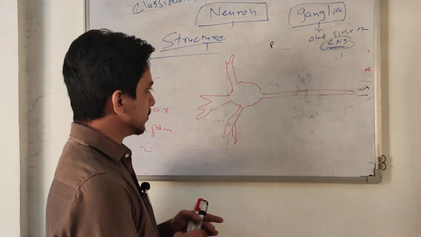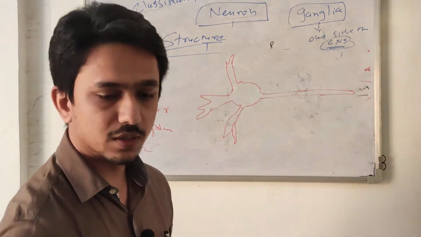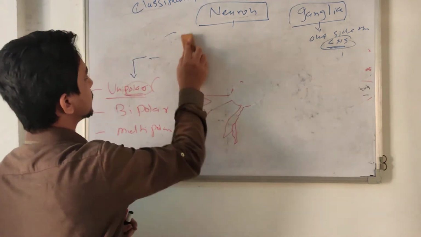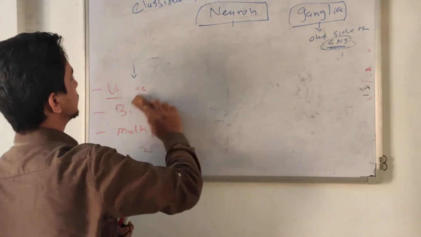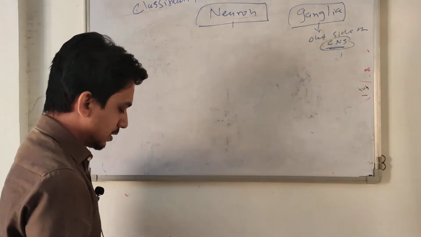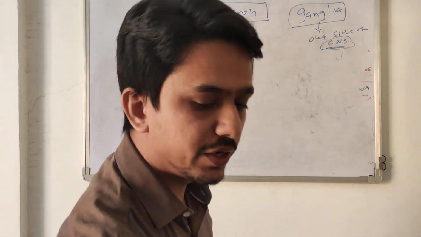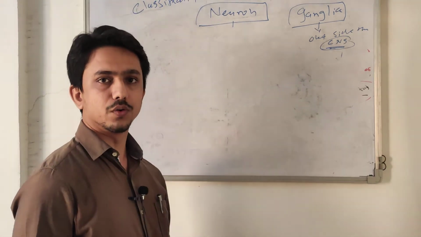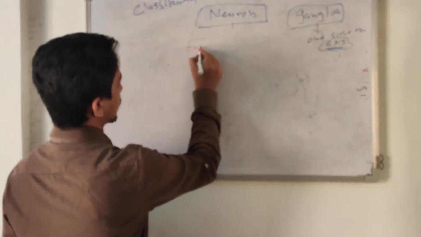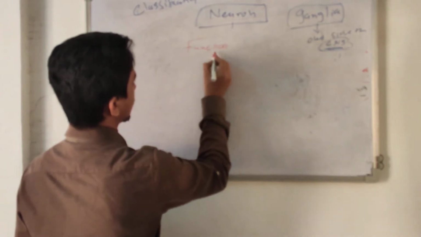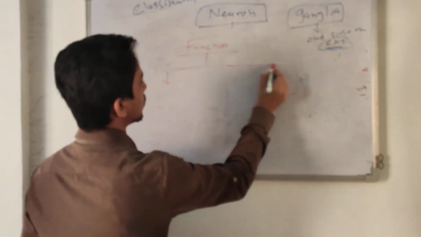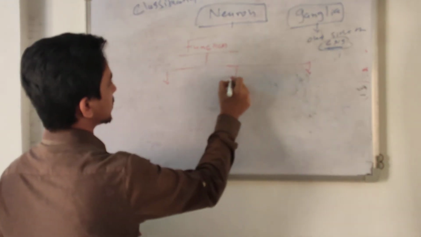Okay. Now talk about the second type of classification as per function. As per function, it is either a sensory neuron or a motor neuron. So now the functional classification. We again divide into 3.